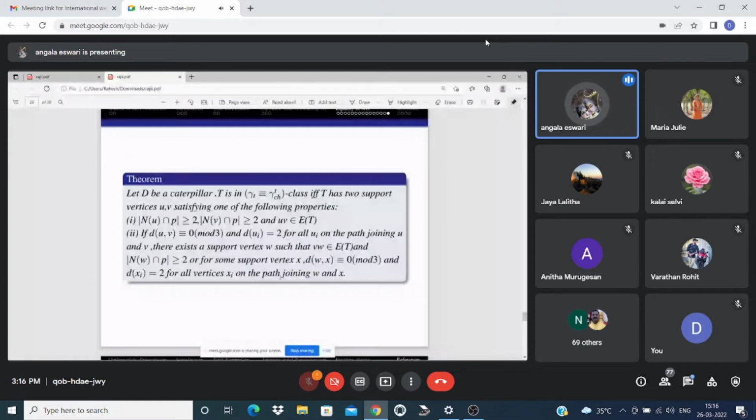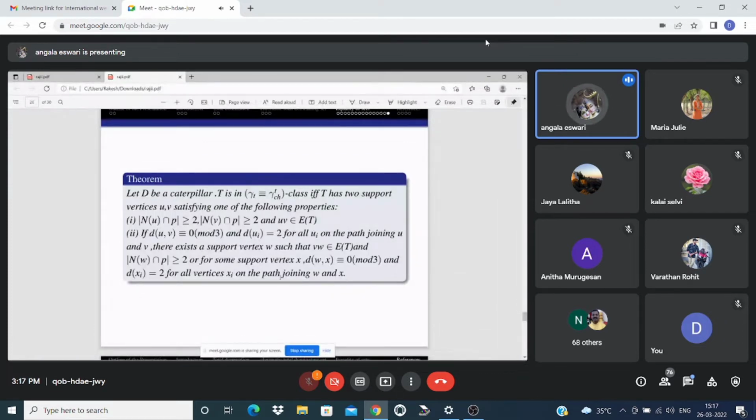The first one is cardinality of N of U intersection P greater than or equal to 2, cardinality of N of V intersection P greater than or equal to 2, and the edge UV belongs to the edge set of T. Or d of U, V congruent to 0 mod 3 and degree of Ui equal to 2 for all Ui on the path joining U and V, and there exists a support vertex W such that VW belongs to the edge set and cardinality of N of W intersection P greater than or equal to 2, or for some support vertex X, d of W, X congruent to 0 mod 3 and degree of Xi equal to 2 for all vertices on the path joining W and X.